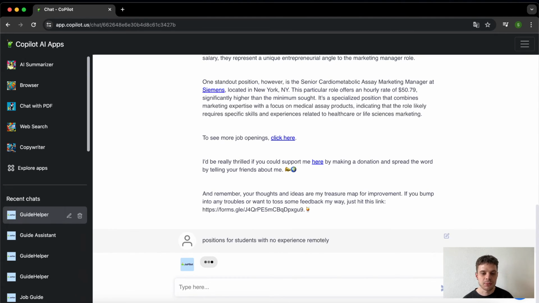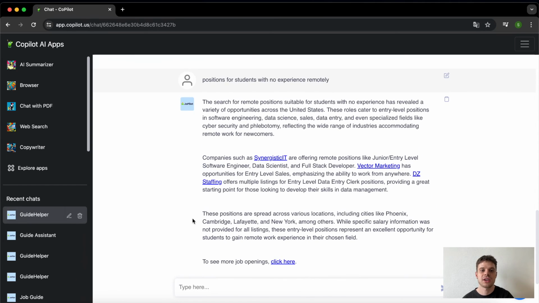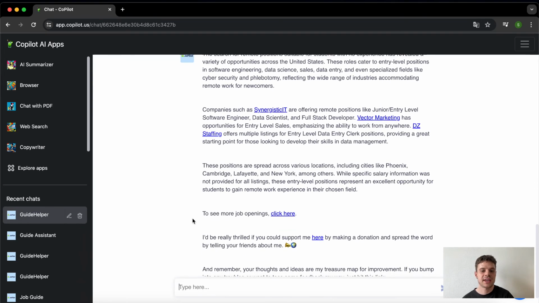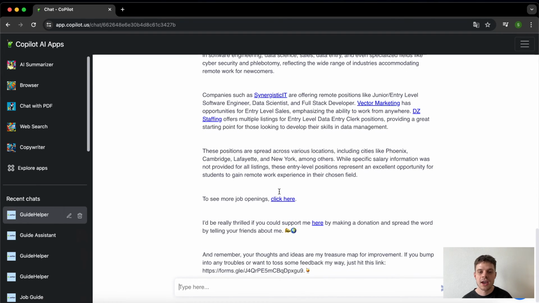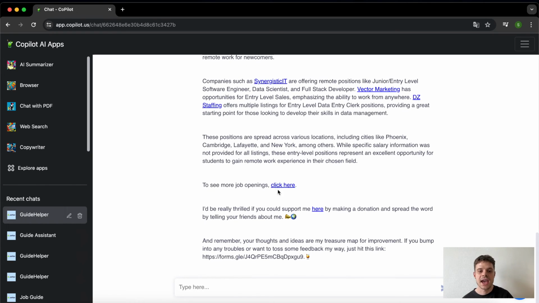You just need to input the right keywords, the aspects that are important for you, whether that is a salary or location or even the companies that you want or do not want to work for. For example, you are not eager to work for tobacco companies, you can always input that no tobacco companies recommended, please. And after that, again, you can see there are different links here that you can explore a little bit more, see what is actually fitting your position, and also see more openings here. Do not forget to provide us with your feedback, please.